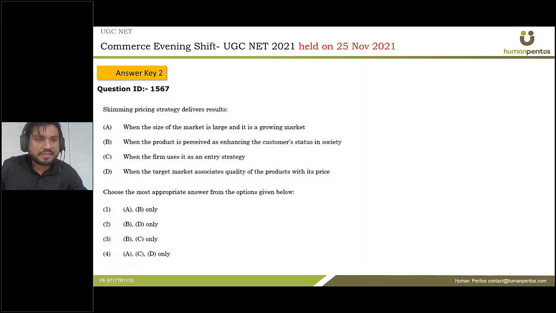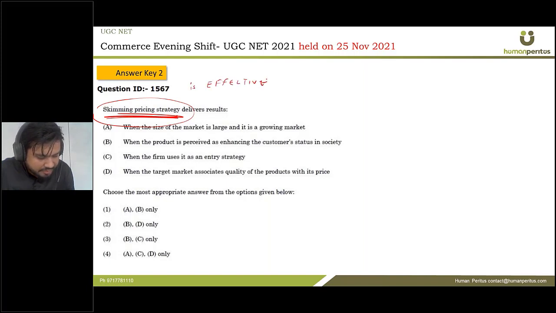Now, next question. Skimming price strategy delivers results. Okay, so first of all, what is skimming price strategy? Skimming price strategy is used when we enter the market and we set a very high price, and over time we reduce the price. So the question says, what are the circumstances when skimming price strategy is effective?